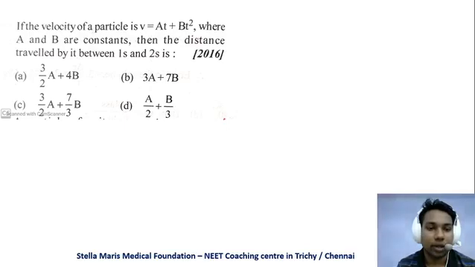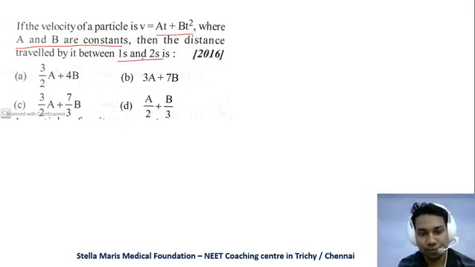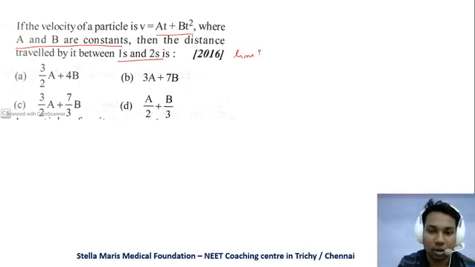If the velocity of the particle is v equal to at plus bt squared, where a and b are constants. When they say a and b are constants, it cannot be differentiated or integrated. Then the distance traveled between 1 second and 2 seconds is. This is also an easy question, because they have given the limits of time.